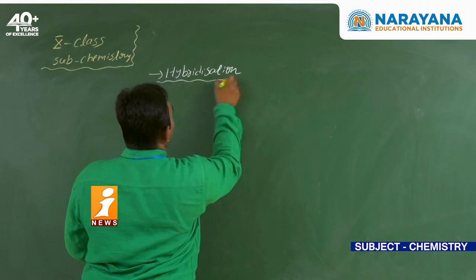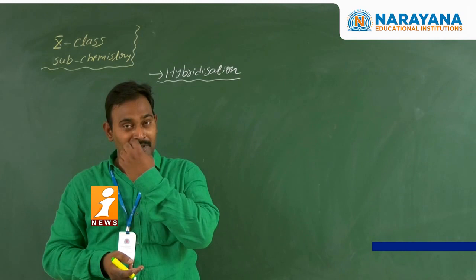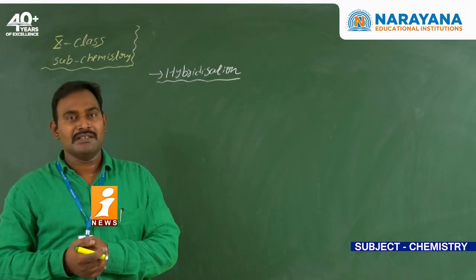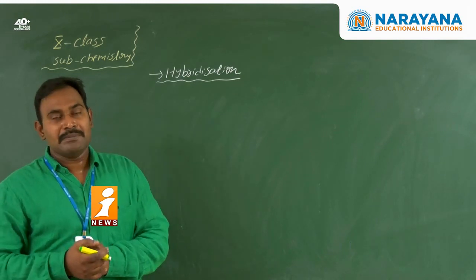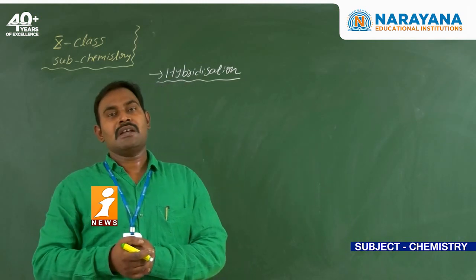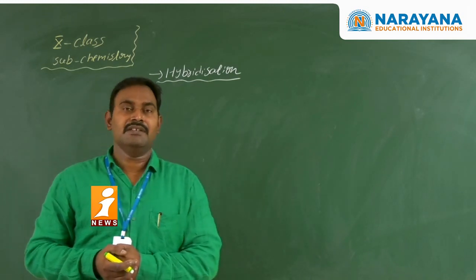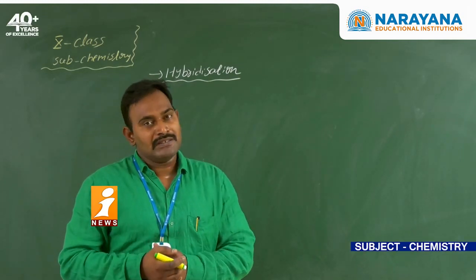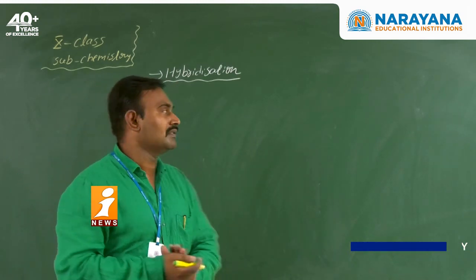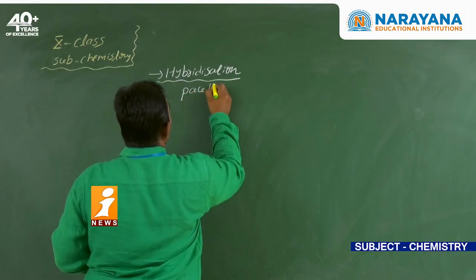Hybridization is nothing but the process of intermixing of pure atomic orbitals of nearly the same energy, or approximately the same energy, which produces a new set of orbitals that are identical in size, shape and energy. That phenomenon is known as hybridization, and those orbitals are called hybrid orbitals. This hybridization concept was given by the scientist Pauling.